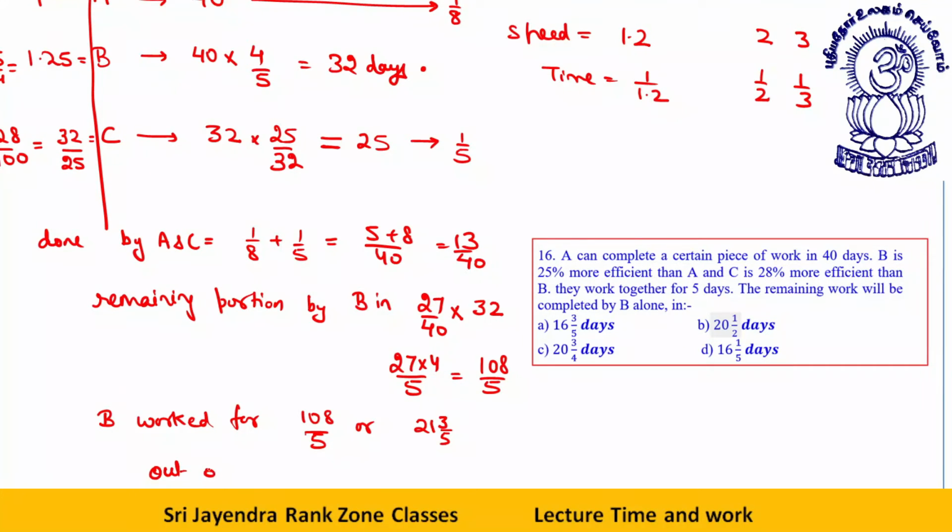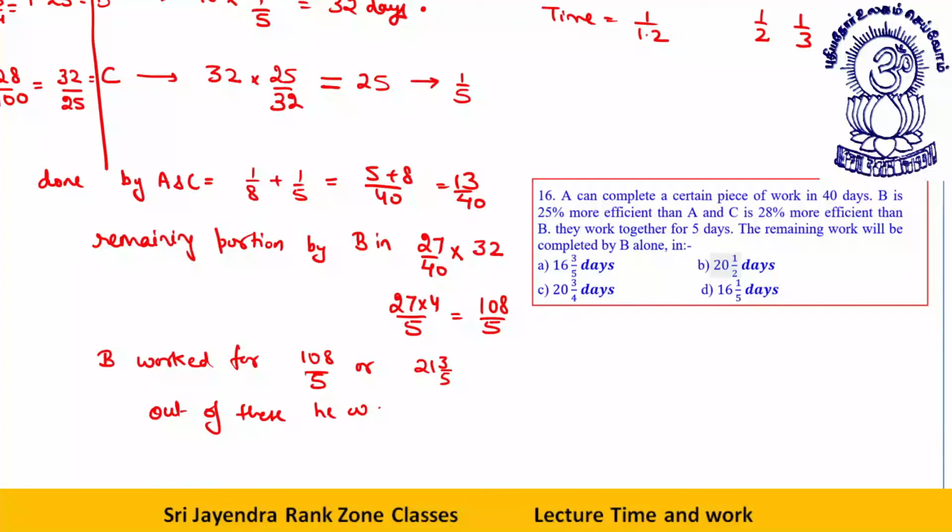Out of these, he worked for 5 days with A and C. So he did the remaining work alone in how many days? 21 3 by 5 minus 5, that will give you 16 3 by 5. This is your answer, my dear students. Clear so far? Okay.